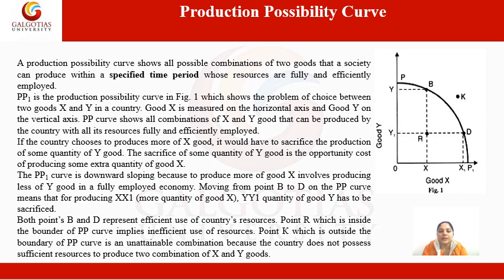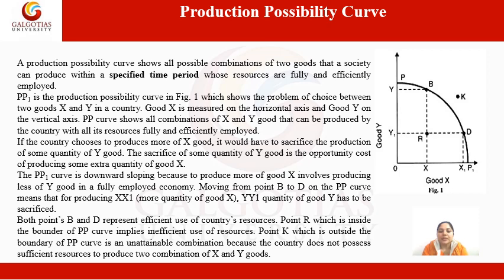So in this figure, on the x-axis I have given good X and on the Y-axis I have given good Y. PP1 is the production possibility curve given in figure 1, which shows the problem of choice between two goods, that is X and Y, in a country in a specified period of time.